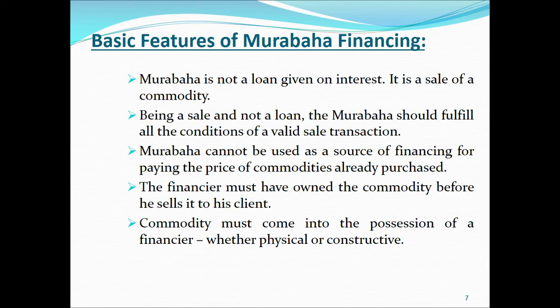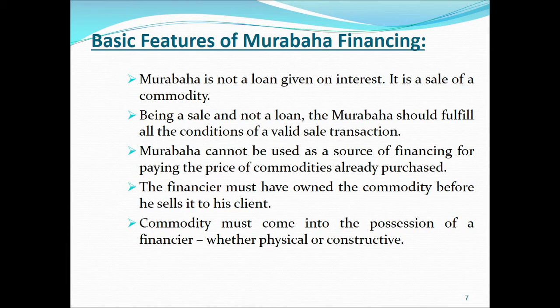So we have already discussed the difference between physical possession and constructive possession. Again, just to recall the concept: in physical possession, the asset that you are offering for sale is in your physical possession. For example, if you want to sell a mobile phone, that mobile phone is with you, and you can show it to all those who are interested in purchasing it. Then that is your physical possession.